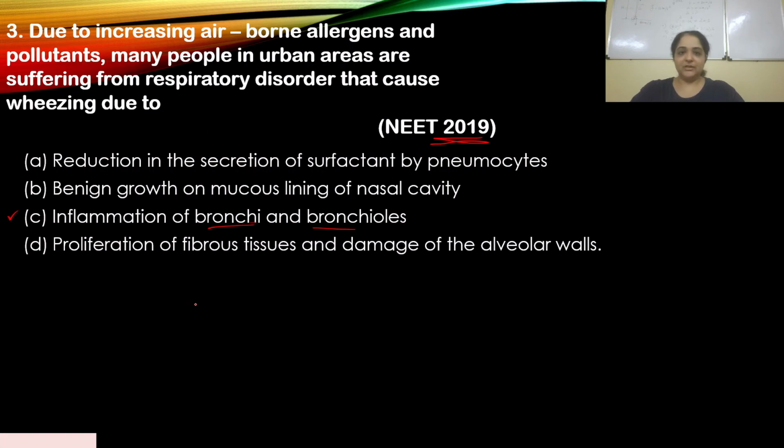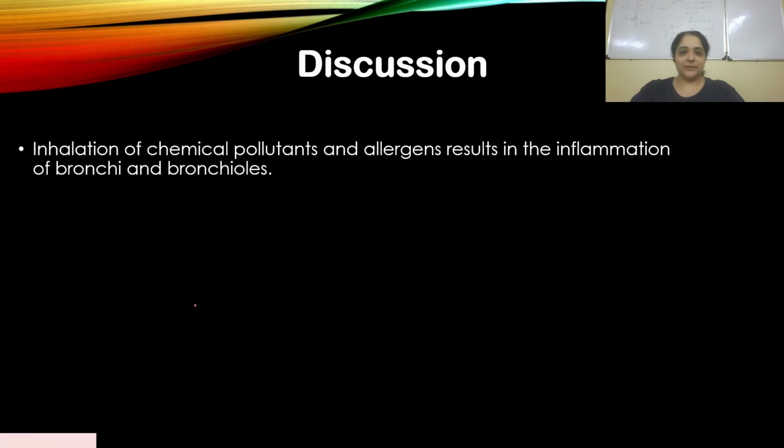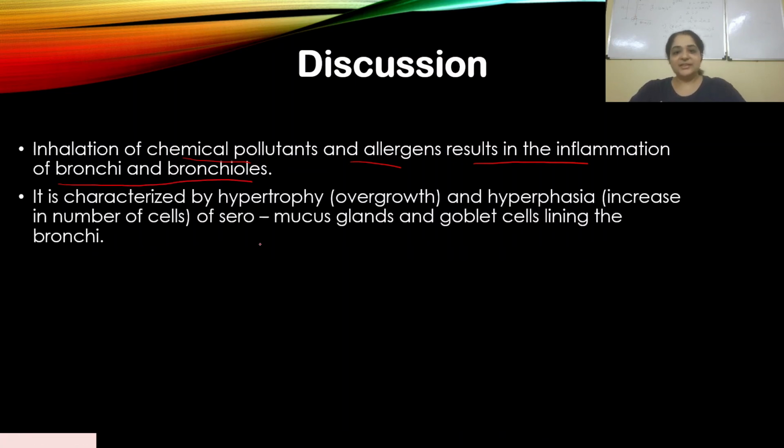Okay, and let's look at the discussion. Now what happens is inhalation of chemical pollutants and allergens result in the inflammation of bronchi and bronchioles. Now it is characterized by, what exactly happens? It is characterized by hypertrophy and hyperplasia.